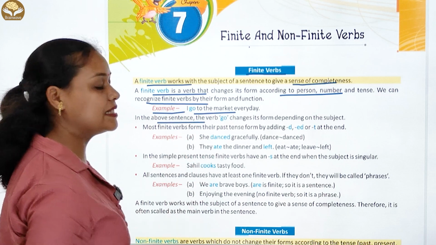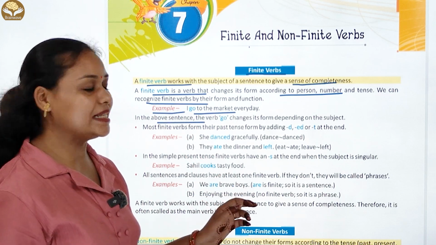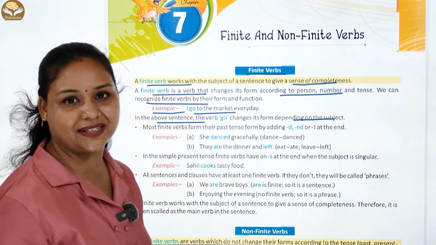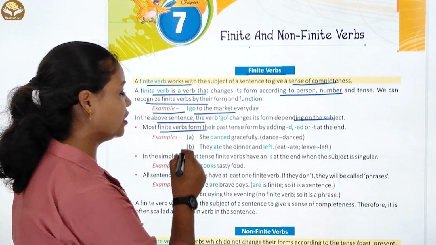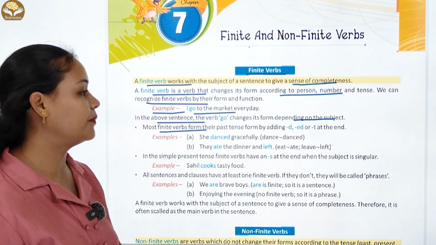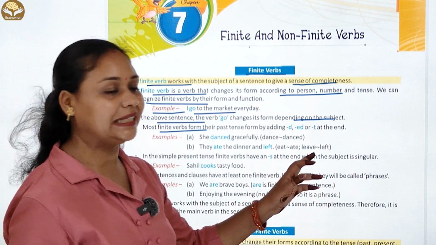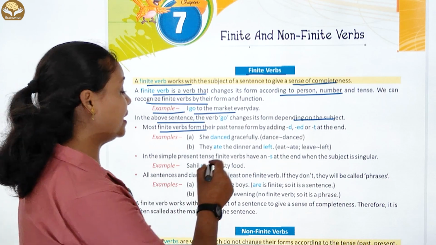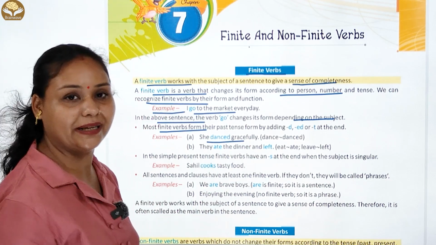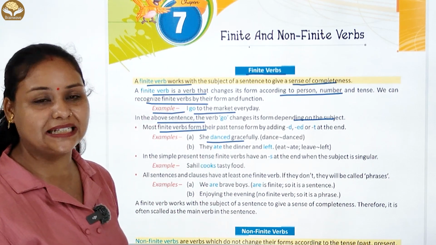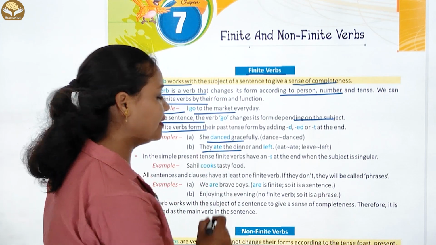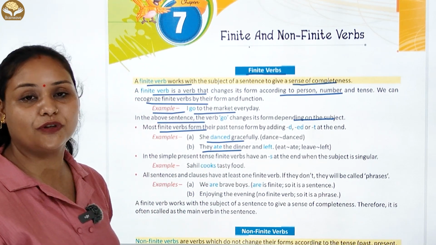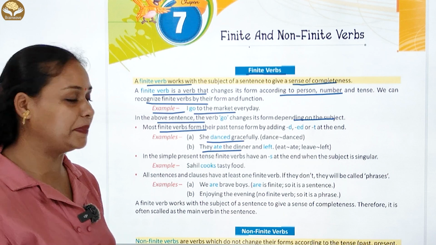In the above sentence, the verb go changes its form depending on the subject. Most primitive verbs form their past tense by adding d, ed or t at the end. Okay. Example is: she danced gracefully. तो dance का last शुरू ed पर. उसी तरह: they ate the dinner and left. तो ate का verb का full form last शुरू e पर.